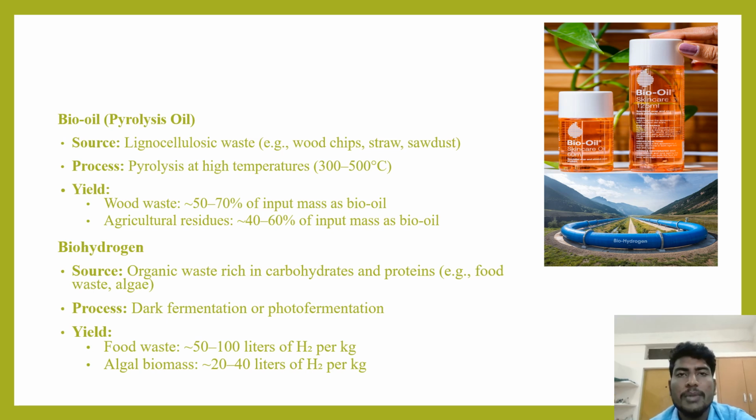And biohydrogen, the source is rich organic waste with carbohydrates and proteins. Examples are food waste and algal waste. And the process used here is dark fermentation and photo fermentation. And yield is for food waste 50 to 100 liters of hydrogen per kg, and algal biomass 20 to 40 liters of hydrogen per kg.